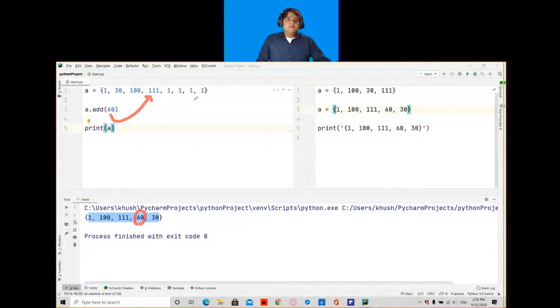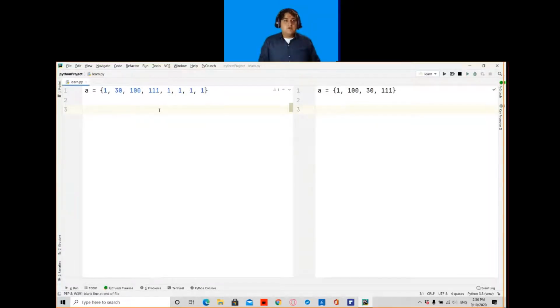So remember the properties of a set. It will drop any extra values, and the output is also random. You can use the update method to add more than one value in your set.